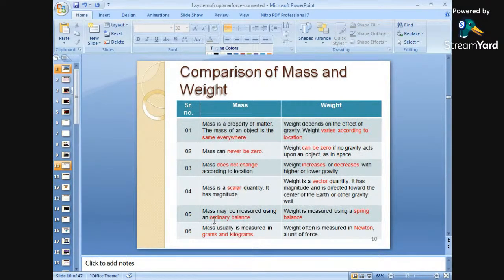Fifth point: mass can be measured using an ordinary balance, whereas weight is measured using a spring balance. The apparatus used to measure mass is ordinary balancing equipment, but weight can be measured with a spring balance only. Mass is usually measured in grams and kilograms, whereas weight is always measured in newtons, a unit of force.